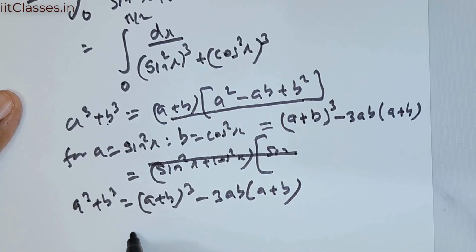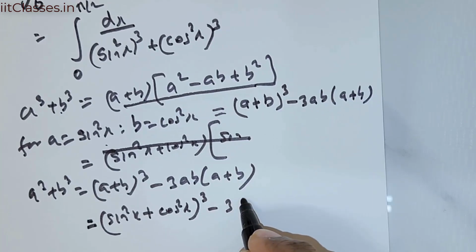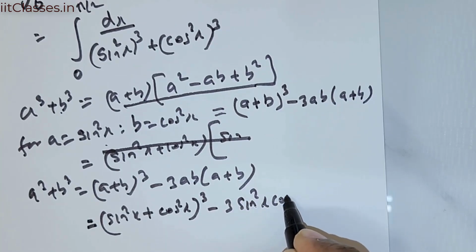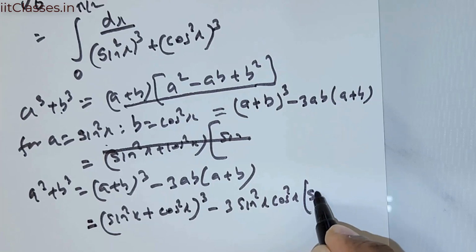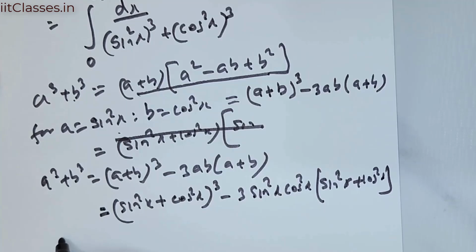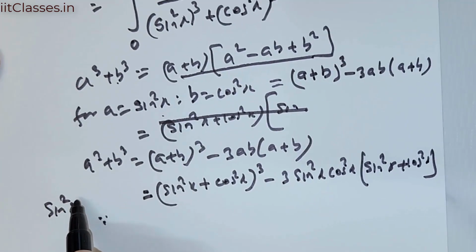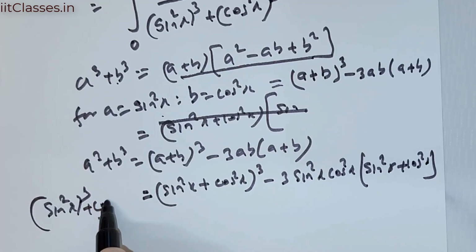So if I take A equal to sine squared x and B equal to cos squared x, this is raised to the power of 3, minus 3 times sine squared x cos squared x times sine squared x plus cos squared x. Now this is nothing but sine squared x raised to the power of 3 plus cos squared x raised to the power of 3.